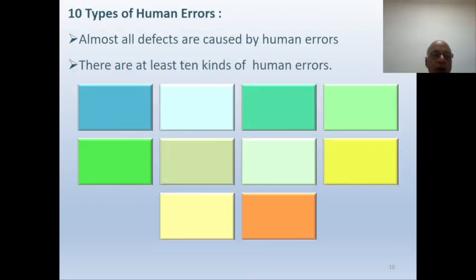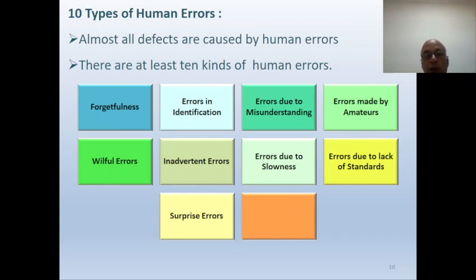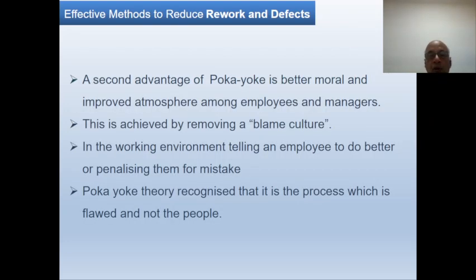As per the mistake proofing philosophy, there are 10 types of human errors. These errors may be converted into quality defects. Another advantage of the Poka-yoke device is that it removes the blaming culture.